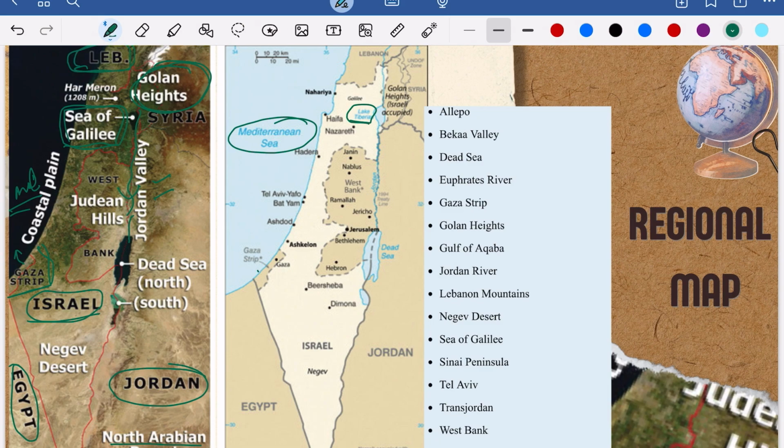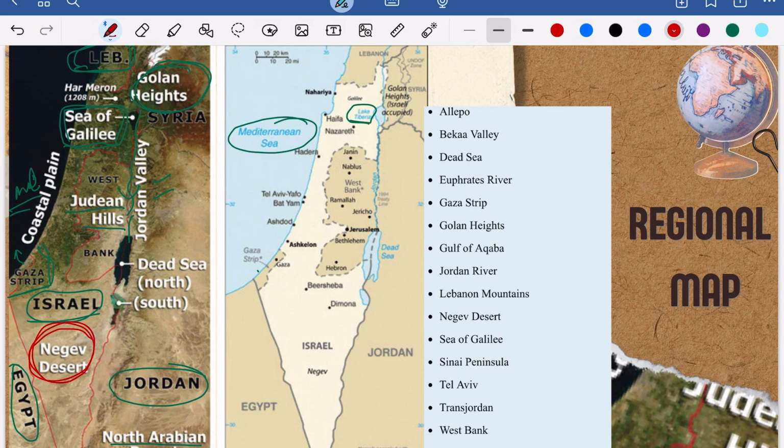So the first thing you have to focus on is the surrounding countries, the neighboring countries of Israel. Okay, which are Egypt, Jordan, Syria, Lebanon, and here it is Gaza, and this is the West Bank. Okay, and these hills are called the Judean Hills. So these are the major features, and one of the most important features is the Negev Desert.